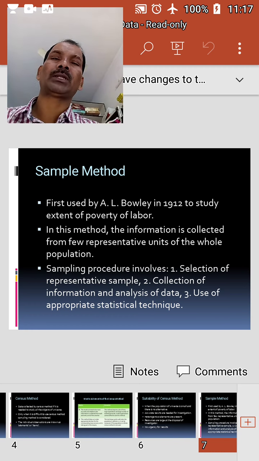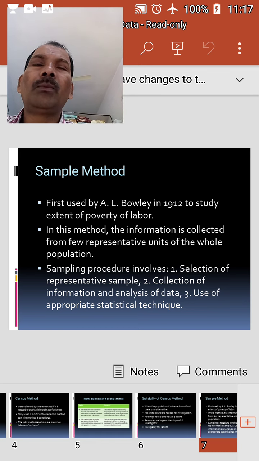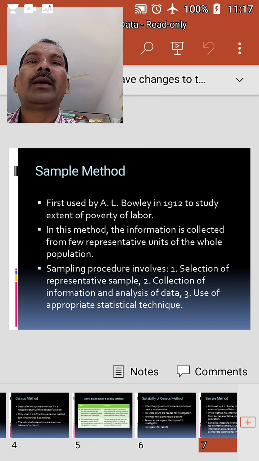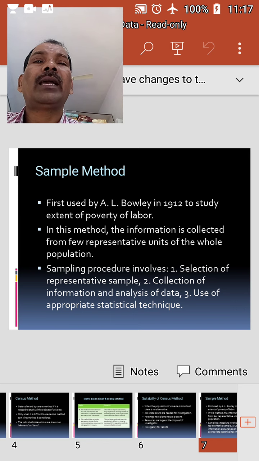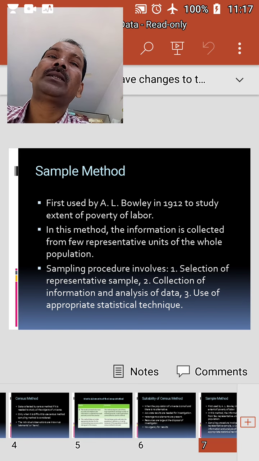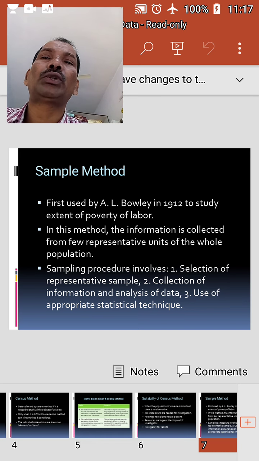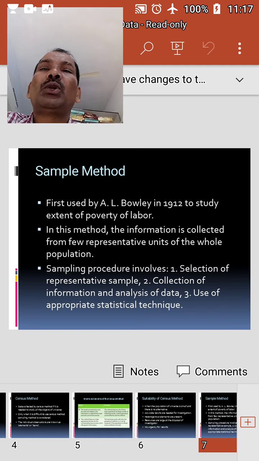And the sample method. This technique was used by A.W. Bowley in 1912 to study the extent of poverty of labor. In contrast to the census method, the sample method studies a part of the total elements of the universe, and the results obtained on the basis of the studies are applied to the universe from which the sample is drawn.